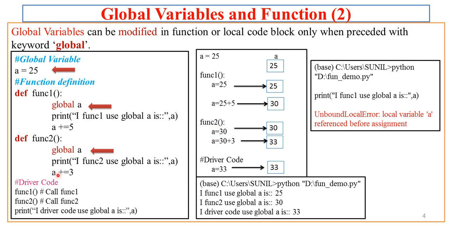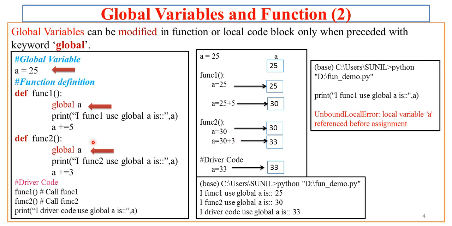Now in func2 we have the statement A equal to A plus 3. So here we are trying to modify the value of A, that is the existing value plus 3. So it becomes 33. Now whatever changes I have made in func2 will get reflected again in the global A. Now this is possible just because of the declaration global A.